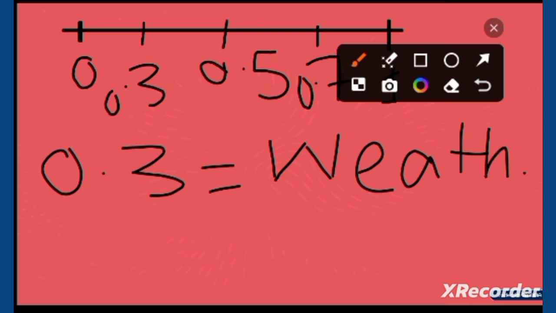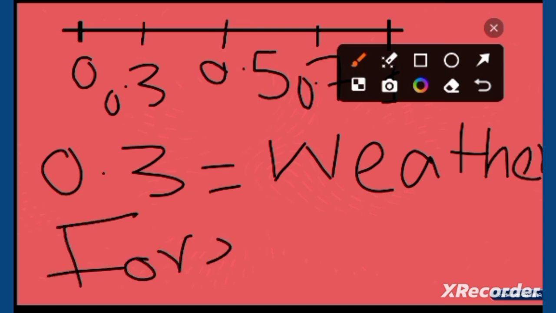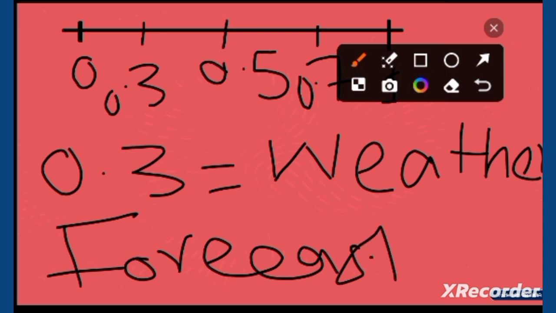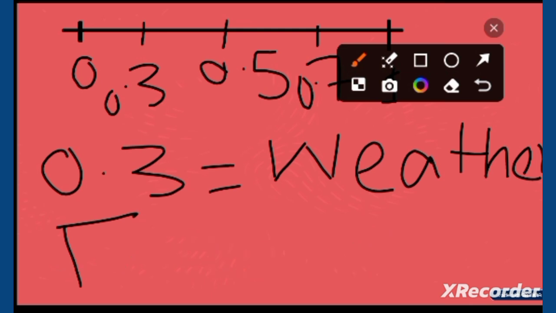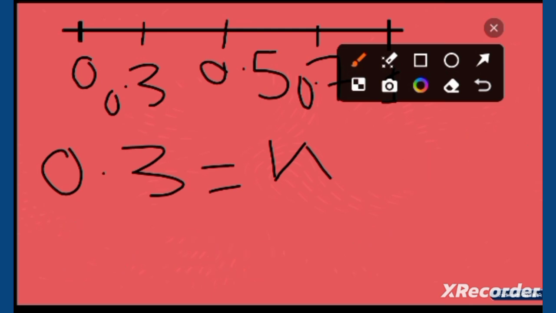Weather forecast. I have an example here.